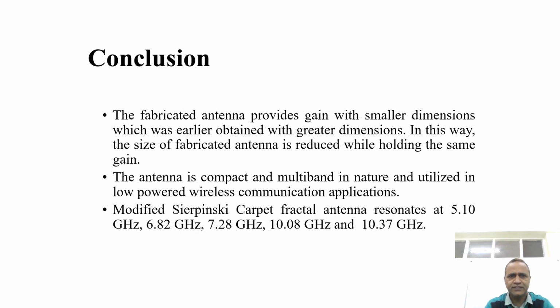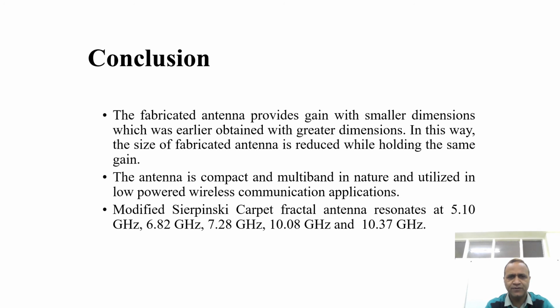So the conclusion is the fabricated antenna provides gain with smaller dimensions which was earlier obtained with greater dimensions. So we have reduced our size. In this way, the size of the fabricated antenna is reduced while holding the same gain. So we can say the antenna is compact and multiband in nature and utilized in low-powered wireless communication applications.